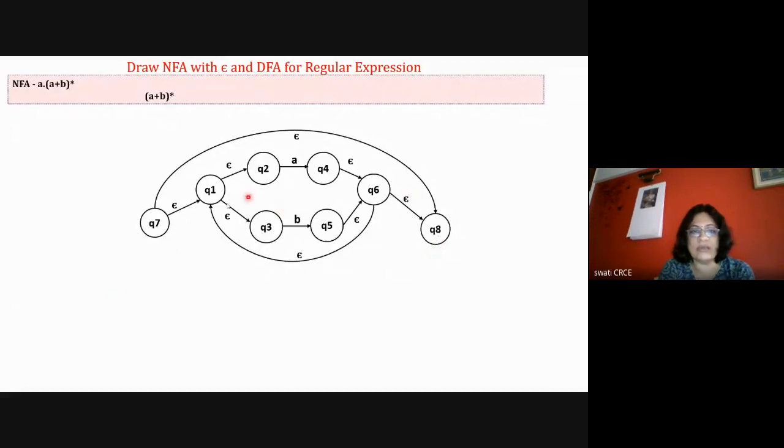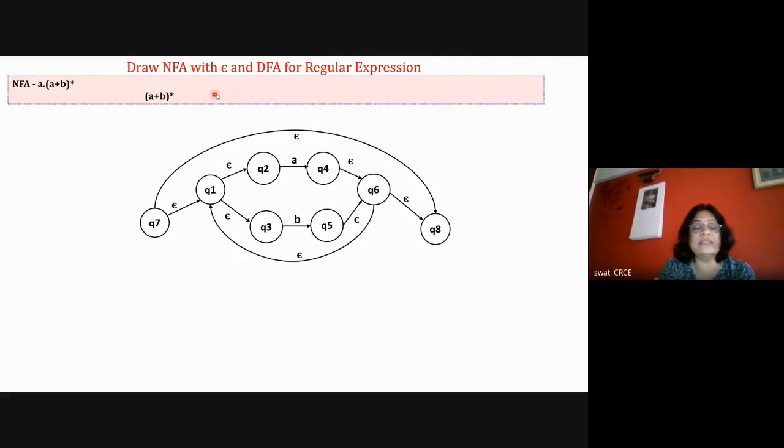If it has to occur one time, with epsilon it will reach Q1, then either A, and with epsilon it goes to the final state, or it follows the other route, either B, and reaches the final state. If it occurs two or three times, with epsilon it goes to Q1, then with A, then it comes back, then B, then again back, then A. Like this, the loop can be traveled any number of times, because either A or B can be repeated any number of times.